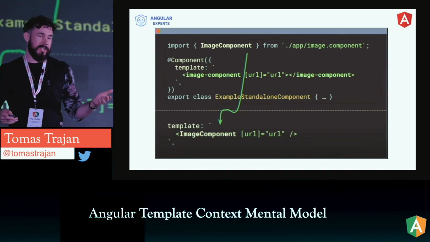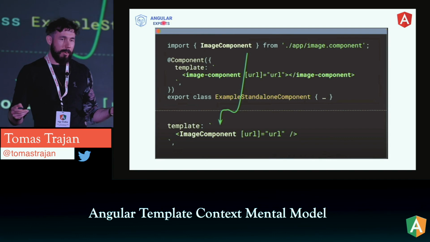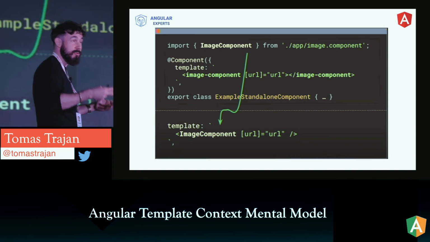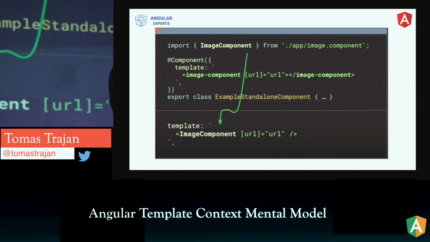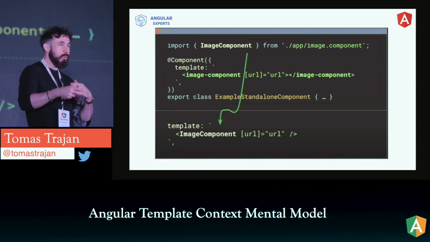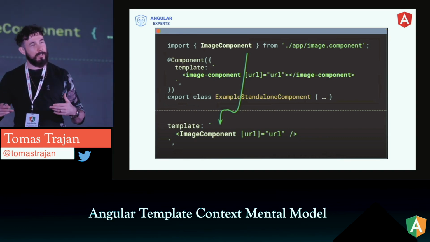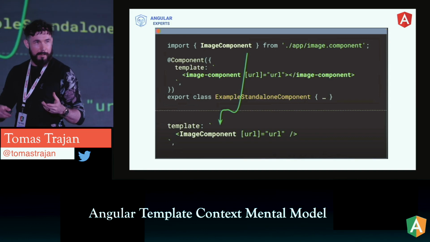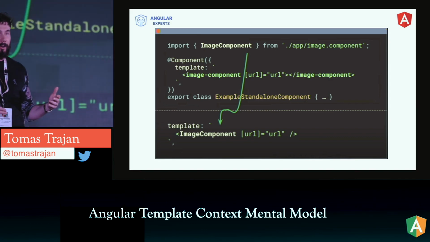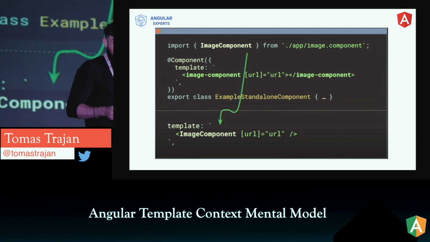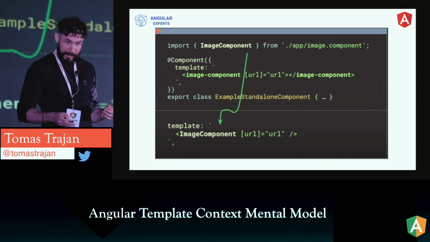So then it maybe will look something like this, right? If we import something in a file and we just use it in a template, it will just work. We would not need the setup anymore. So that would be the big difference. And then there would definitely be no downside to using standalone components. We would not need to manage those lists of imports anymore, because it will most likely be taken care of by our editors, right? But we will see. Hopefully this comes soon.